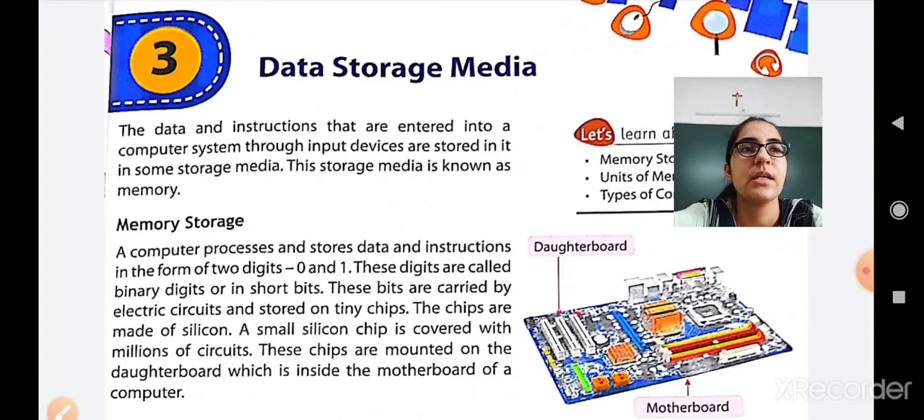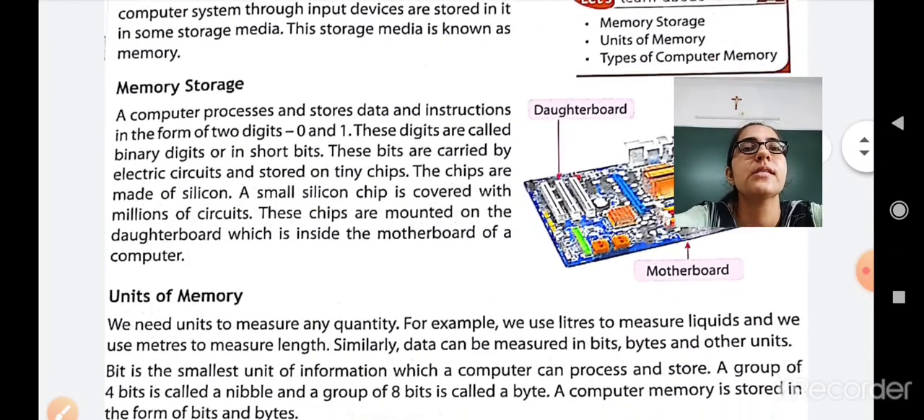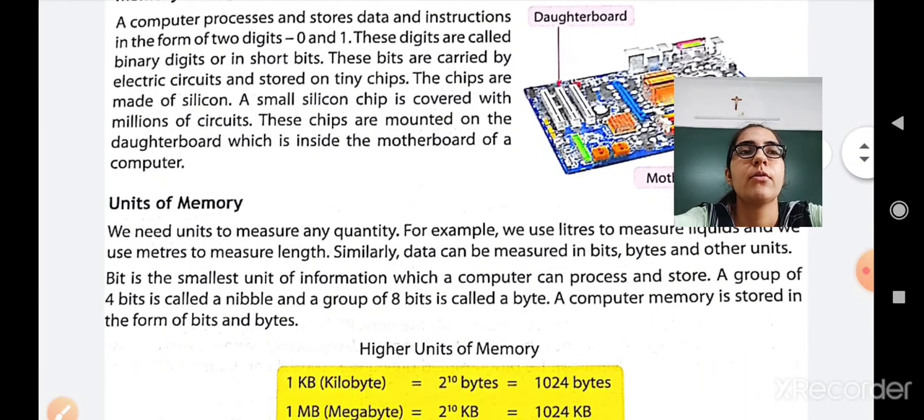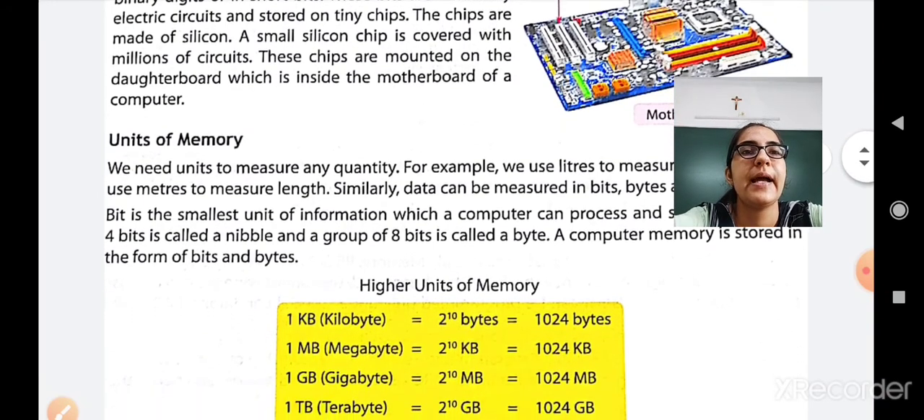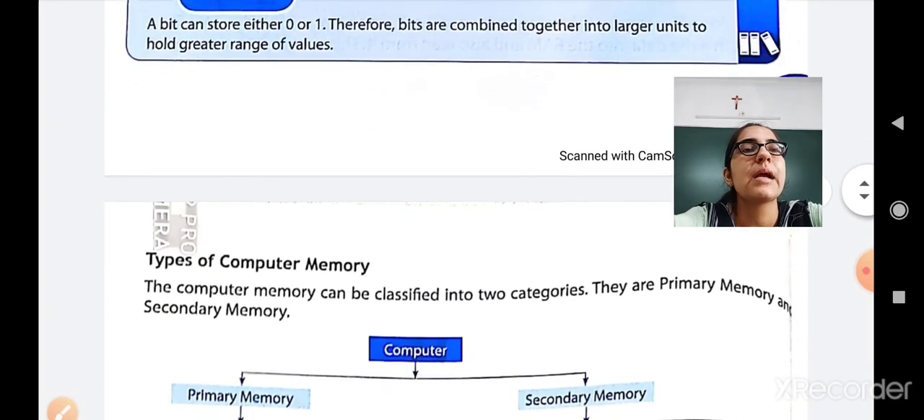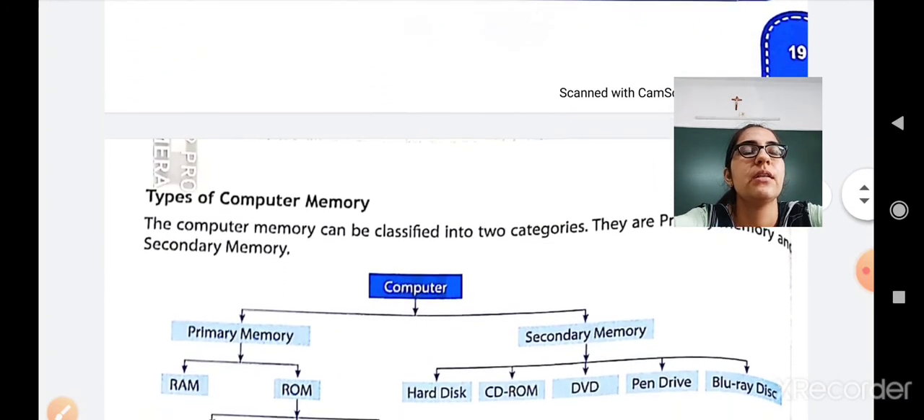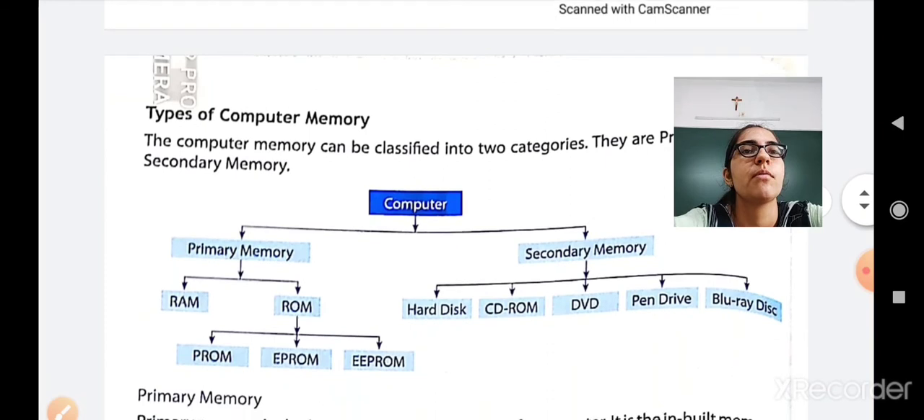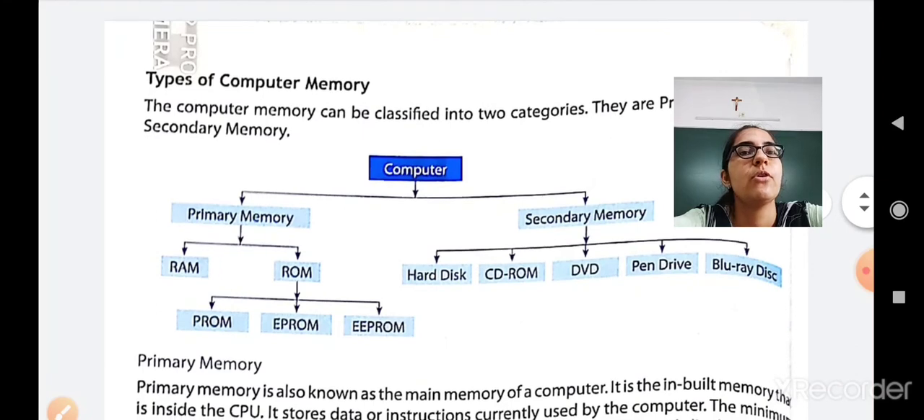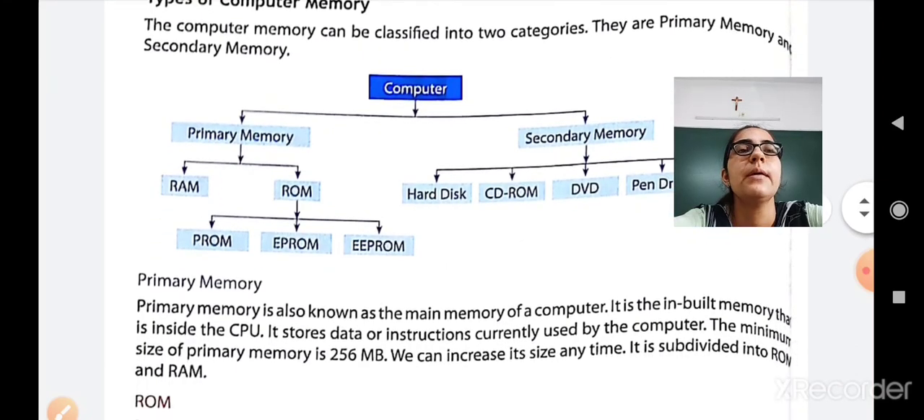Then we have discussed how the motherboard and daughterboard are used to store the memory inside the CPU. Then we have discussed the various units of memory like bits, bytes, and nibble. Okay, so next is types of computer memory. We have seen the classification of computer memory: primary memory, secondary memory, and again they are classified into RAM, ROM, hard disk, CD-ROM, DVD, pen drive, Blu-ray disc. Then ROM is classified into PROM, EPROM, and EEPROM.